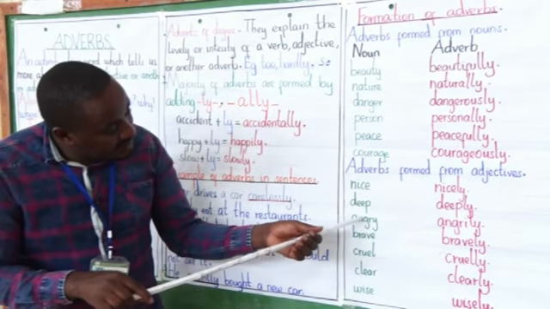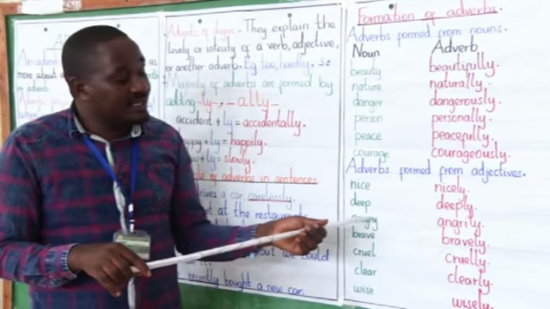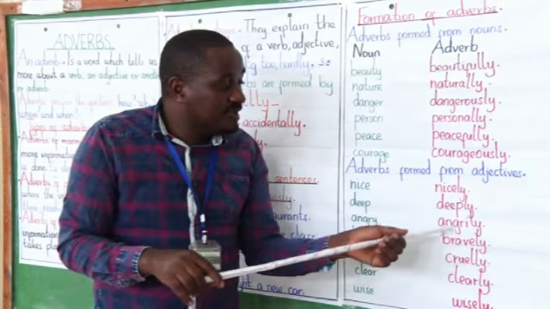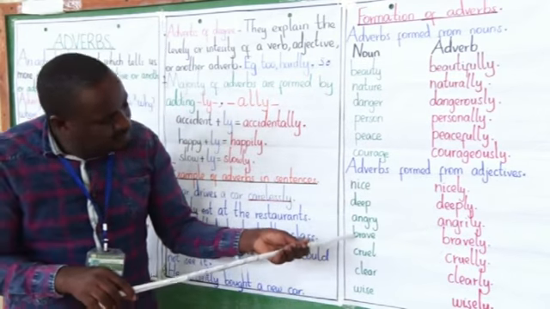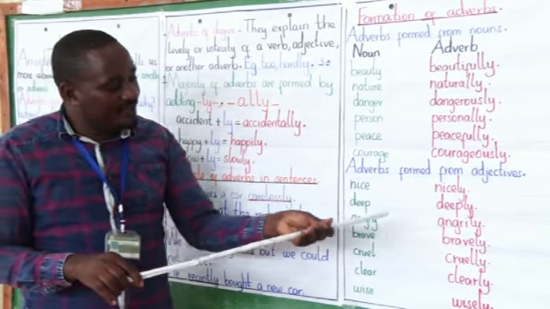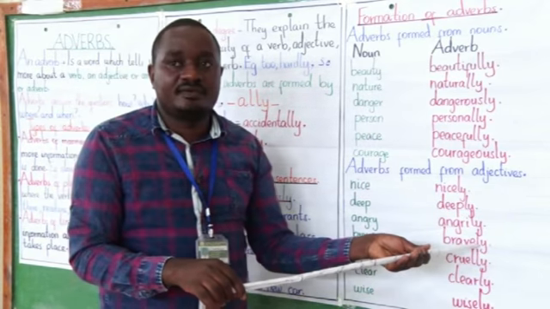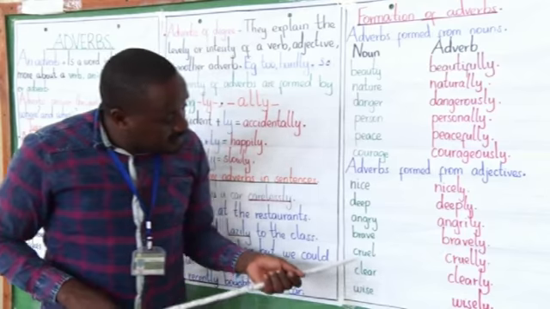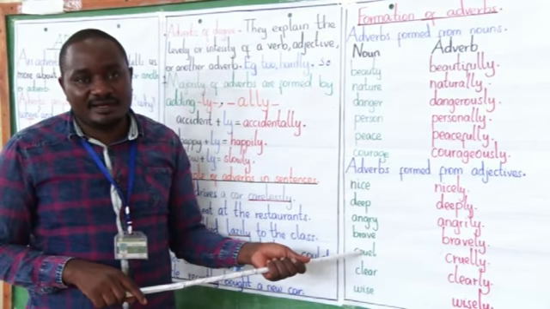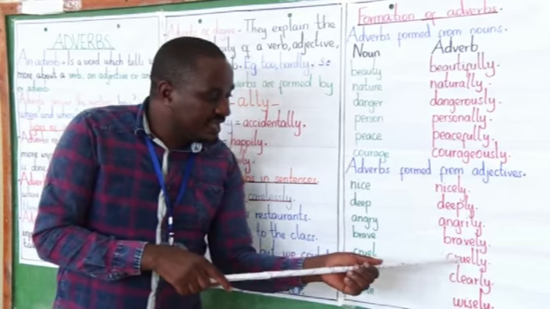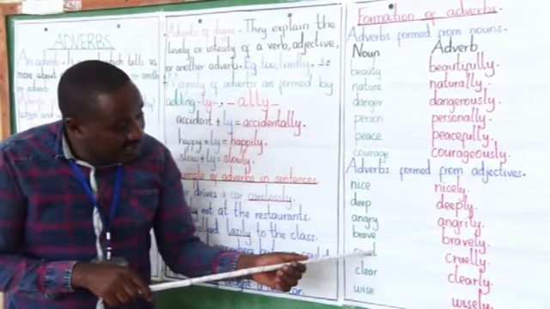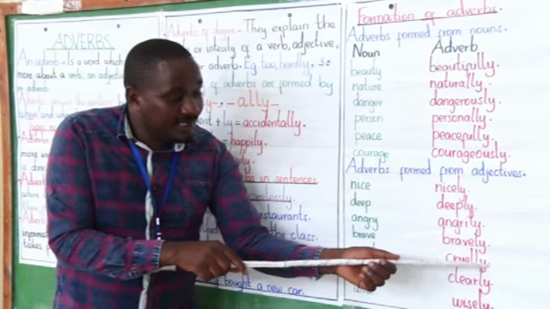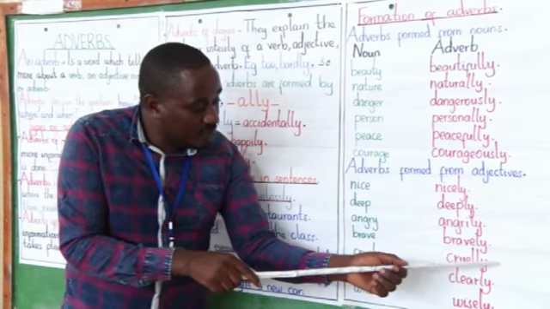The word angry, from the adjective we form the adverb angrily. The word brave, we form bravely. Cruel, we add ly, we form cruelly.